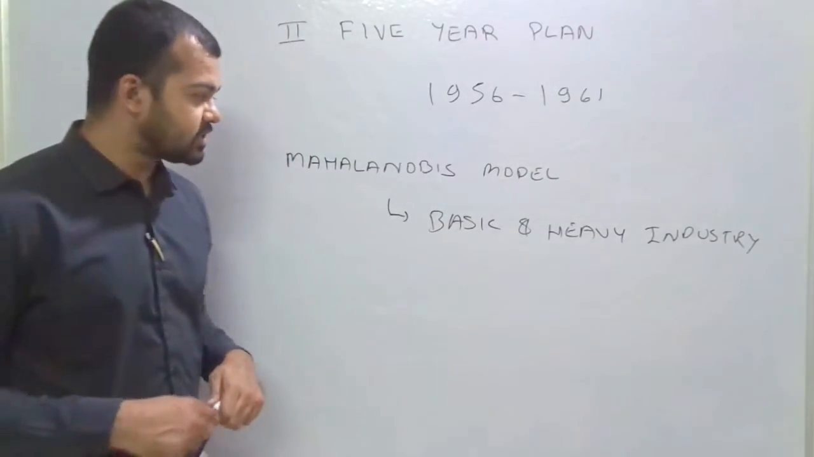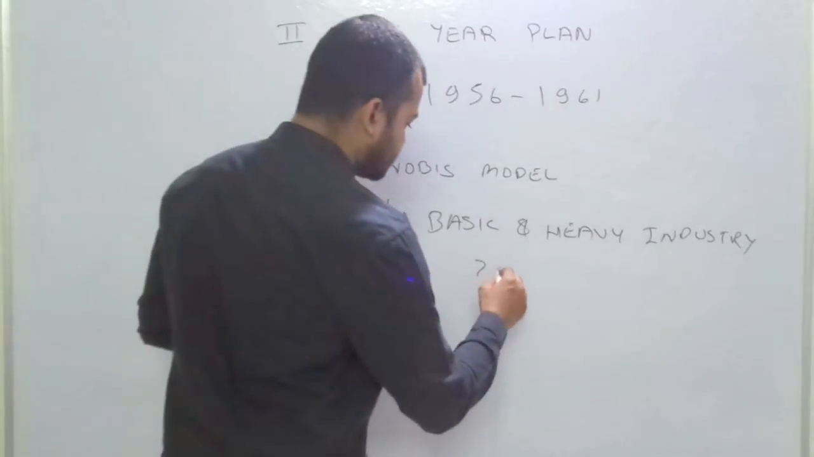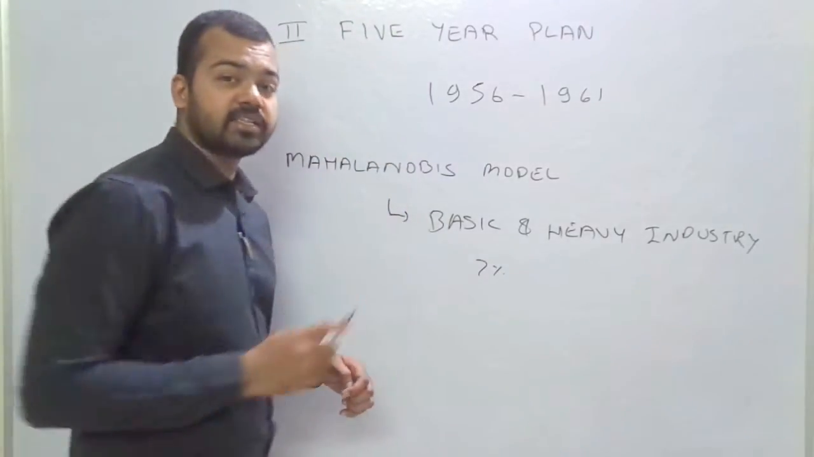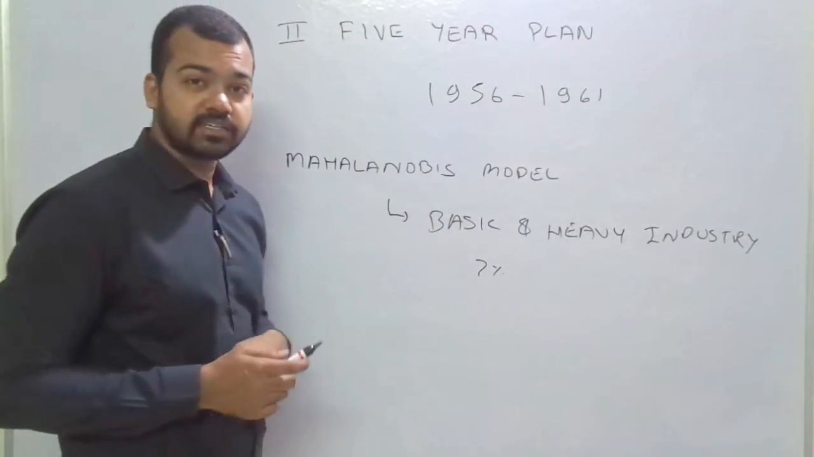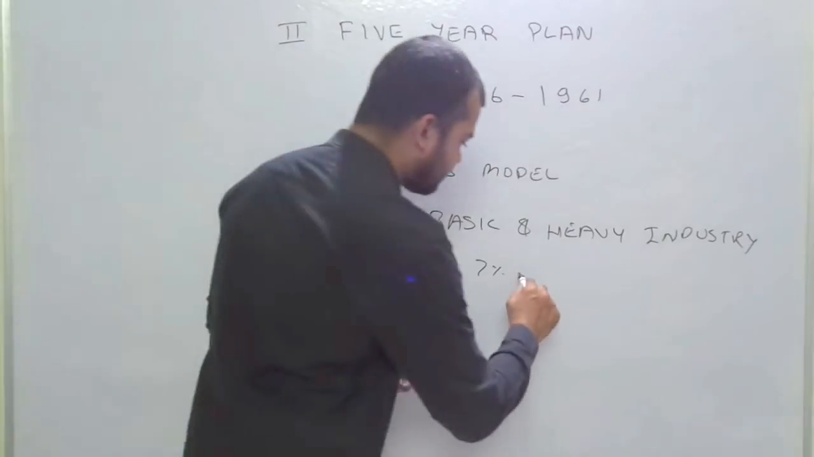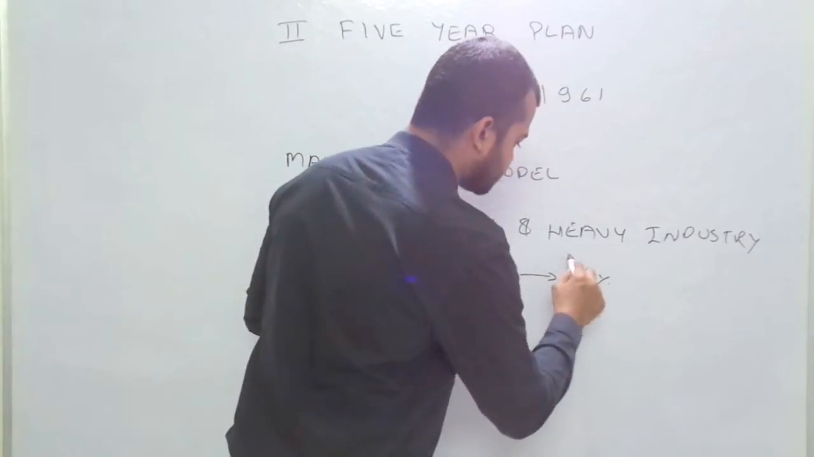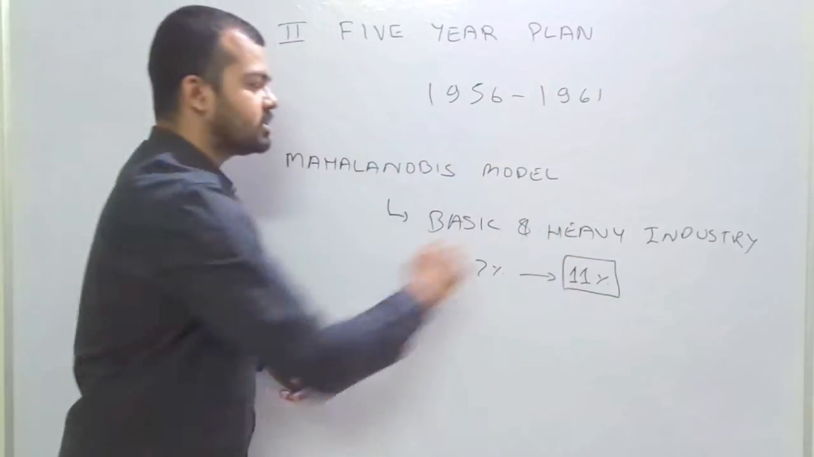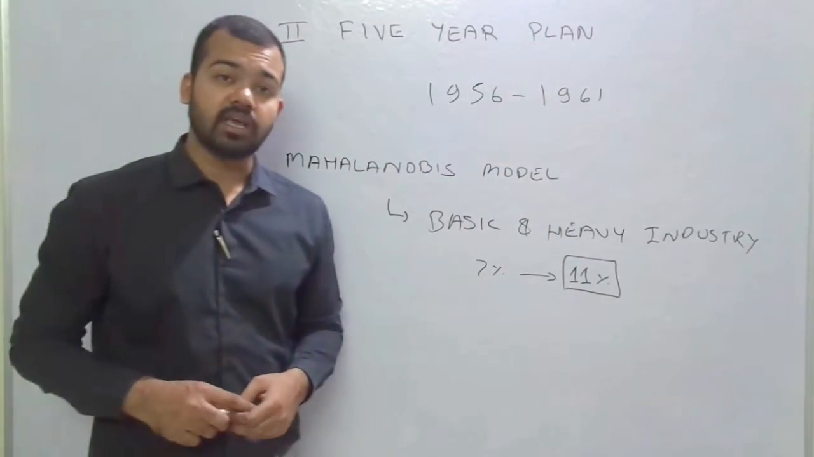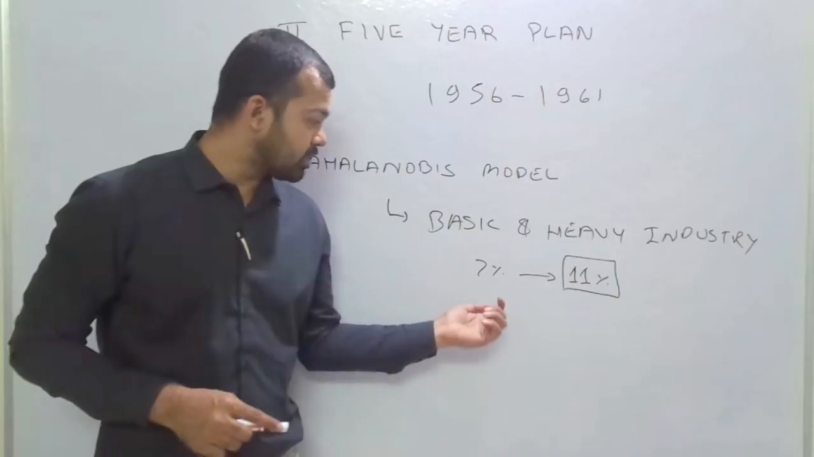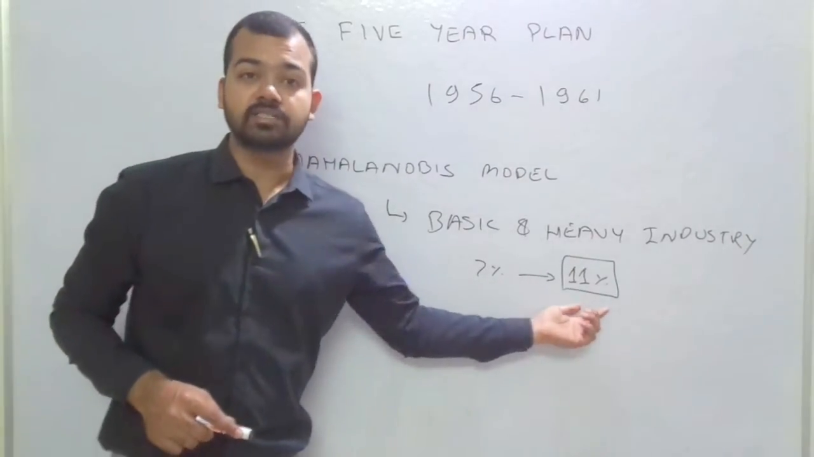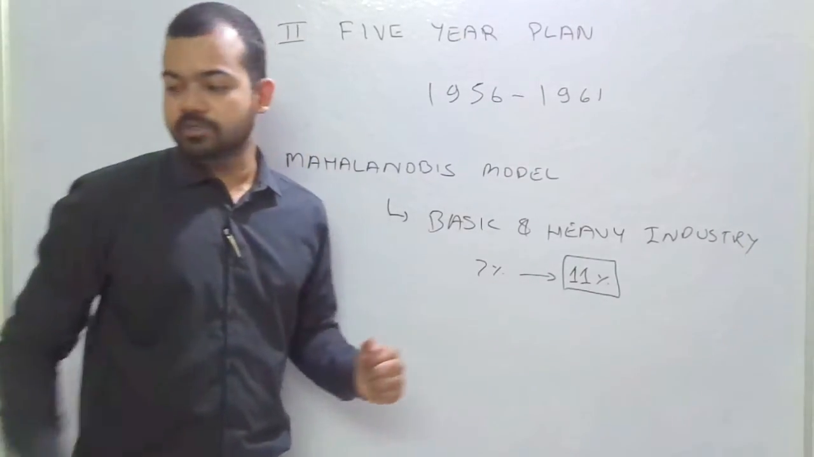For this, the government targeted 7%. That was the target at the end of the first 5-year plan, meaning 1956. Now in the second 5-year plan, the government increased that target to 11% in order to achieve this investment in basic and heavy industry. So this is very important because the investment target has increased from 7% to 11%.